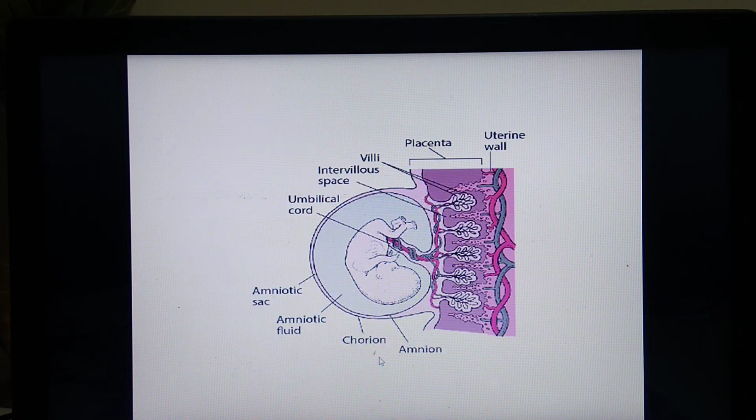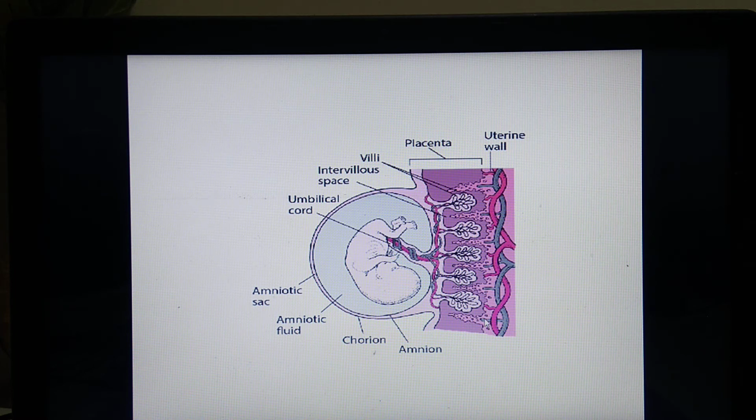What is the function of this placenta? This placenta is for exchange of material from mother to the fetus and from fetus to the mother. From the mother's body, oxygen and nutrients are supplied to the fetus, to the embryo, and from the fetus body carbon dioxide and the metabolic waste are given out to the endometrial region so that they can be given out. So this is the most important function, that is it brings about exchange of material between fetal and maternal blood.